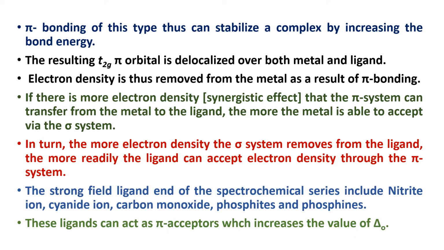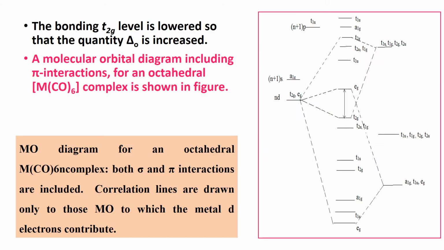We have already seen this from the molecular orbital diagram of carbon monoxide, the pi bonding interaction. The bonding T2g level, from the metal and ligand group orbitals, is formed by the pi bonding molecular orbital, and that is lowered from the metal orbital.